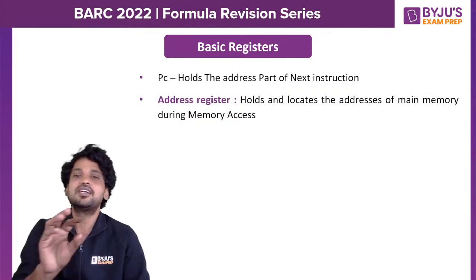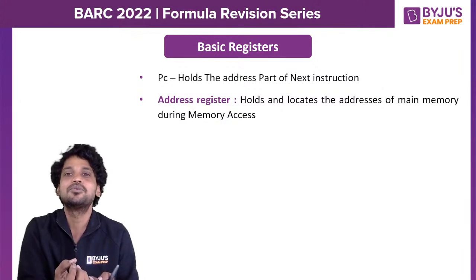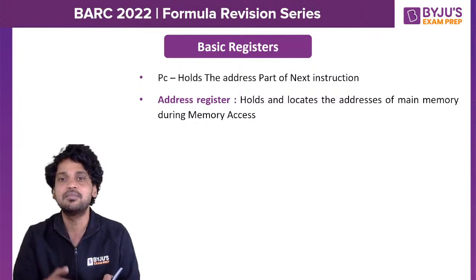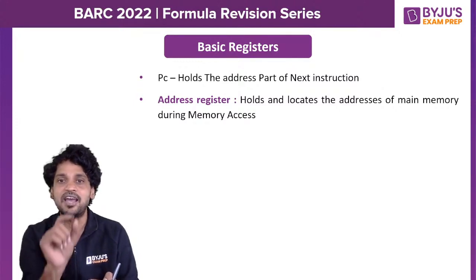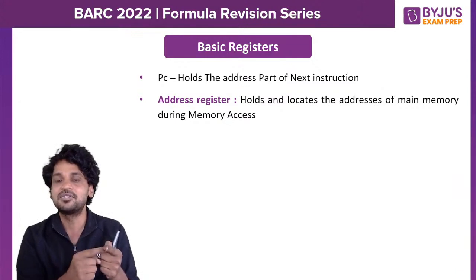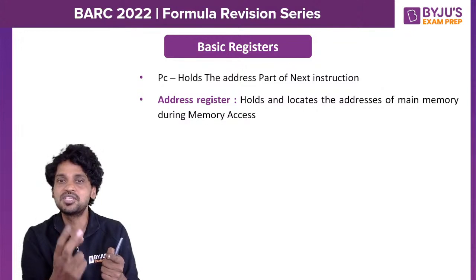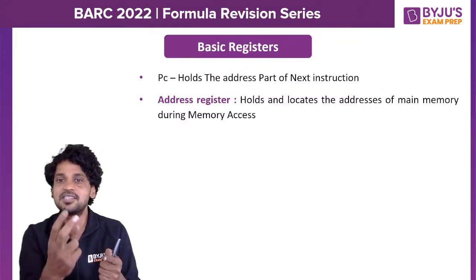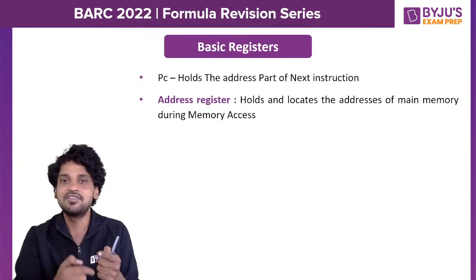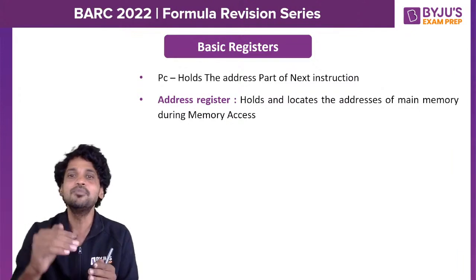Address register. This address register will be used by the CPU to communicate with the main memory. Let us say the CPU wants to access the main memory. For that, the CPU will refer to an address. This referred address will be transferred to the address register, because the address register can communicate with the main memory through the system address bus. The system's address bus is directly connected to the address register, and this is the very reason why the address register is used by the CPU to communicate with the main memory.